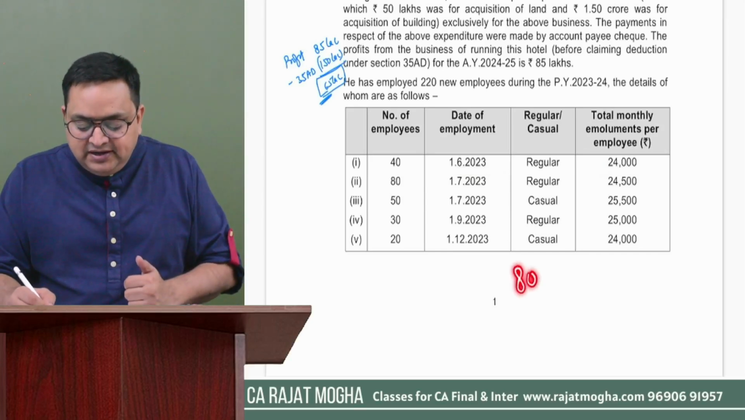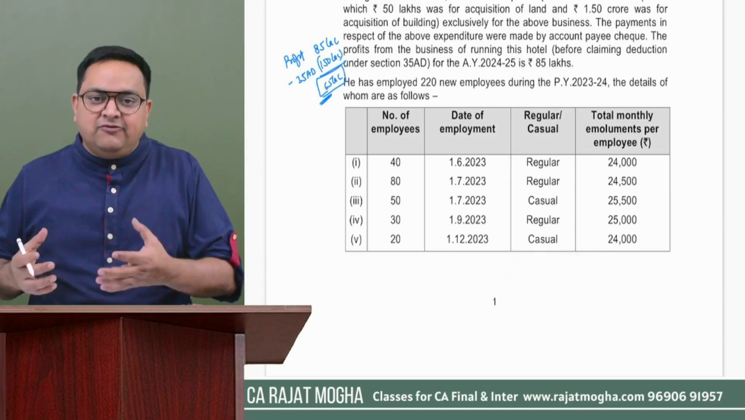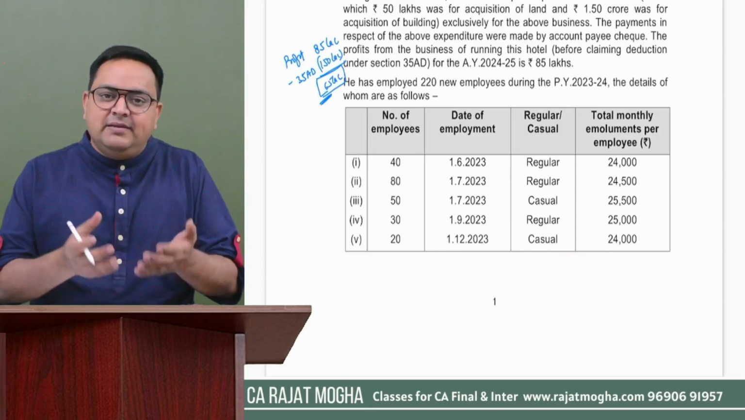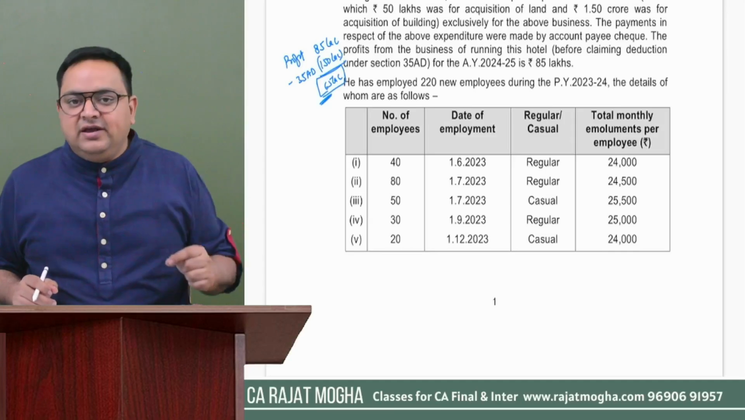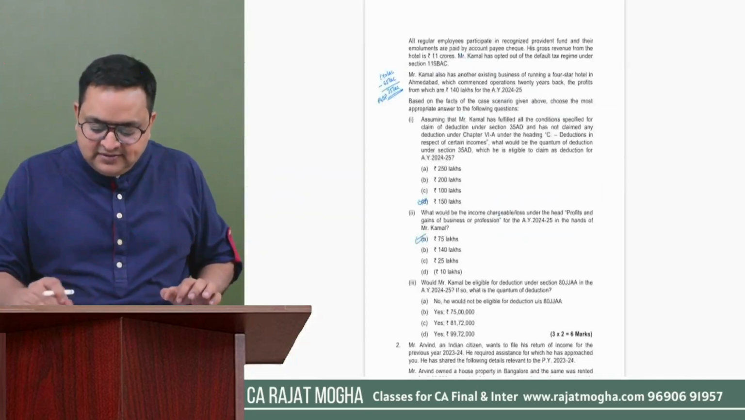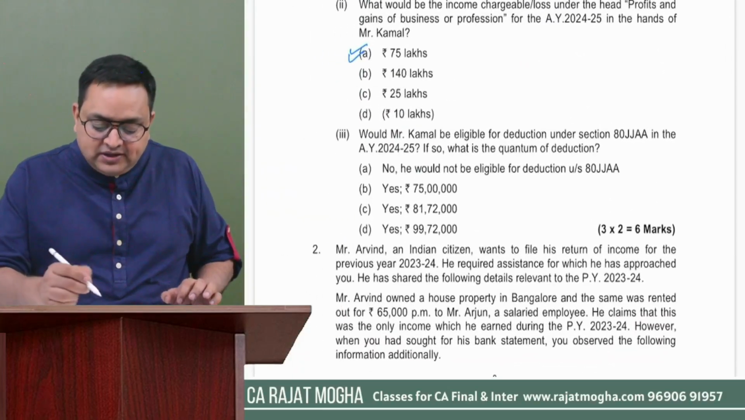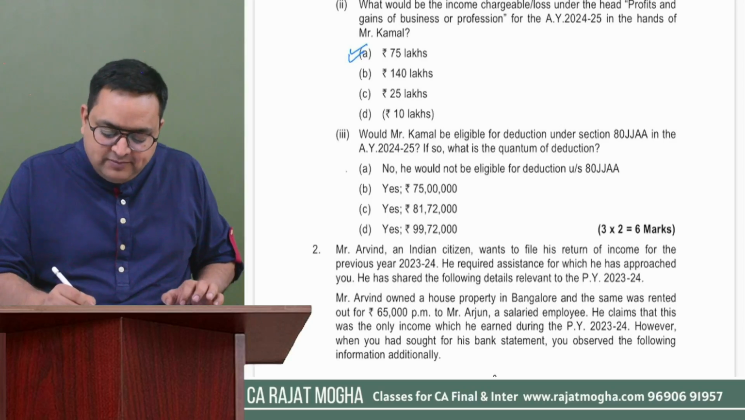So can we give 80JJAA to this particular person? The answer could be yes, we could give. But if this person is already claiming 35AD, then we cannot give deduction. So the answer here is this person is not eligible. No, he would not be eligible.